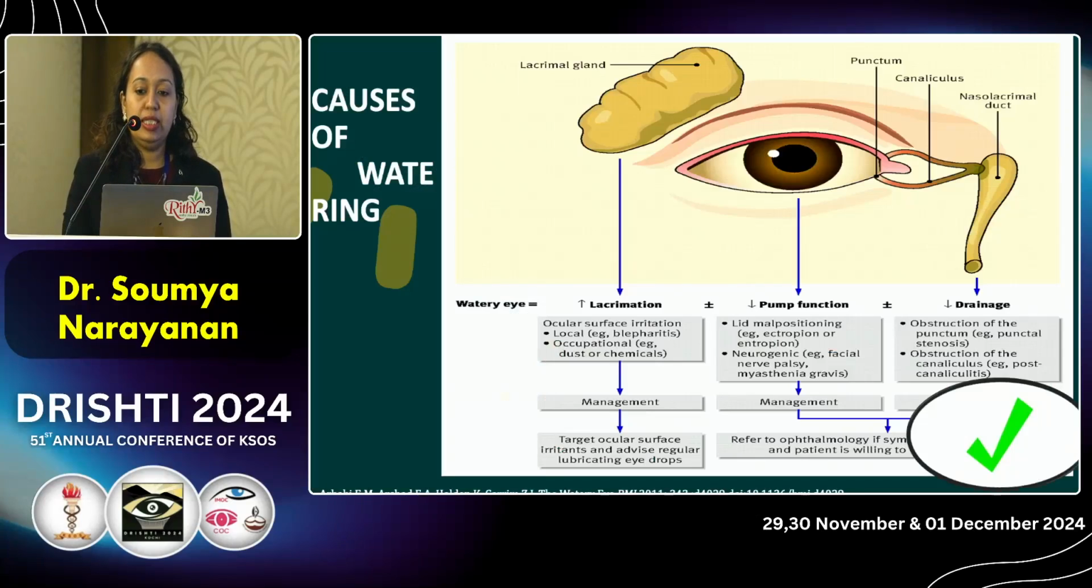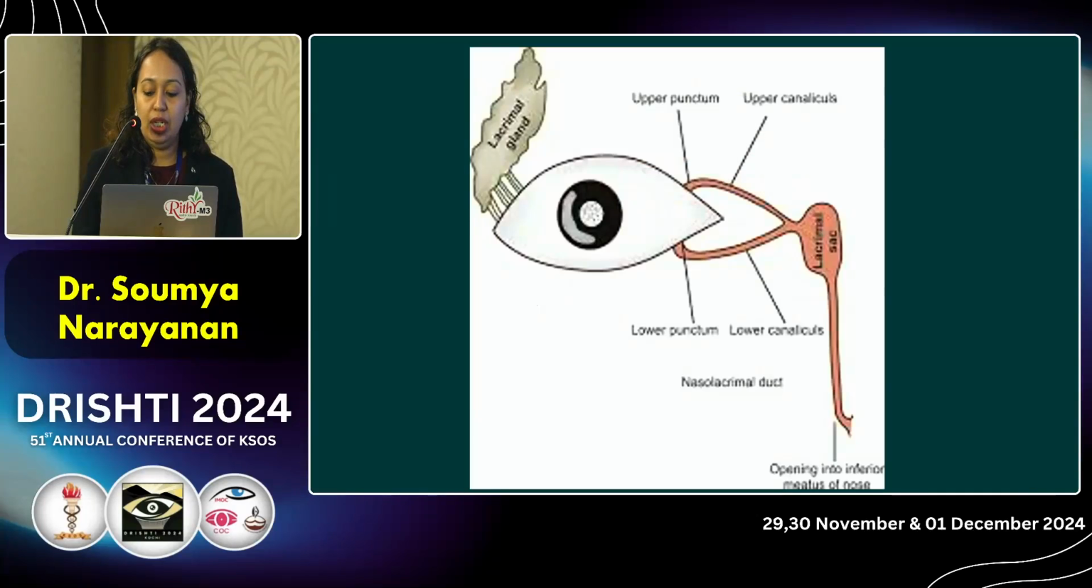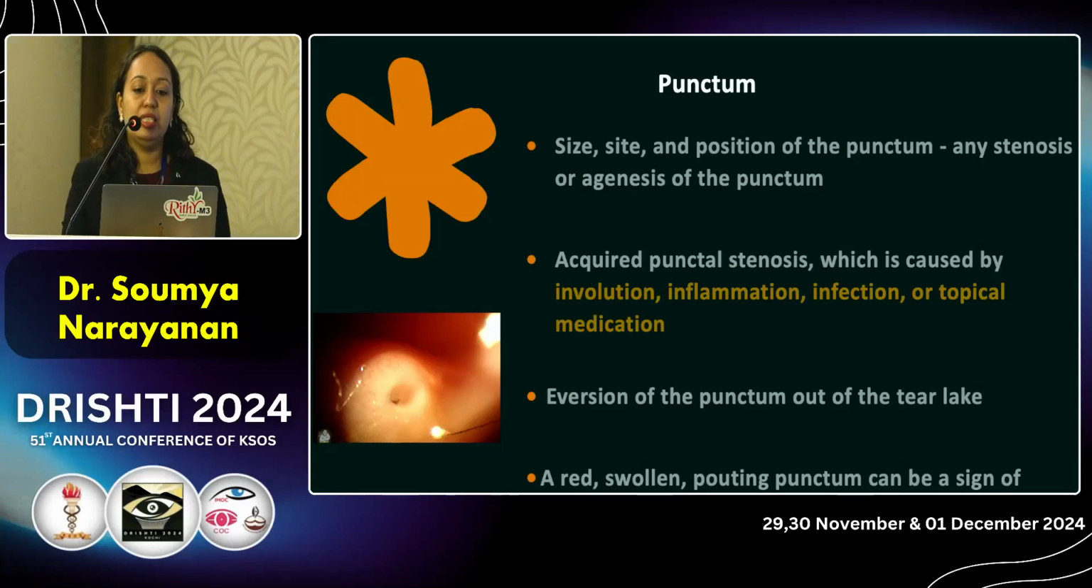So third is the obstruction of the lacrimal drainage system. So the assessment of the lacrimal drainage system should start with inspection of the punctum. Size, site and position of the punctum is very important. If there is any acquired stenosis, it can be caused by involution, inflammation, infection or topical medication. The topical medication postoperatively also can produce punctal stenosis and watering.